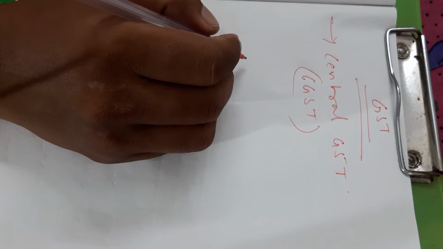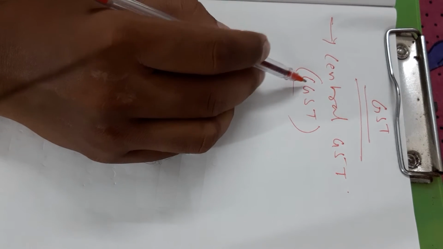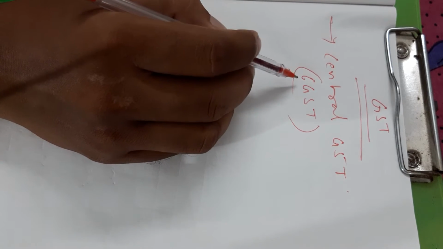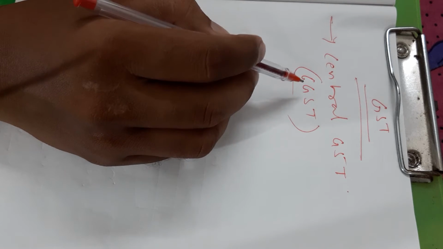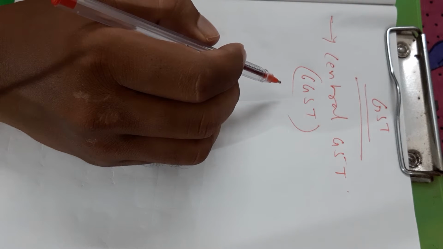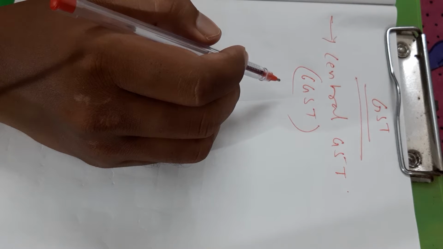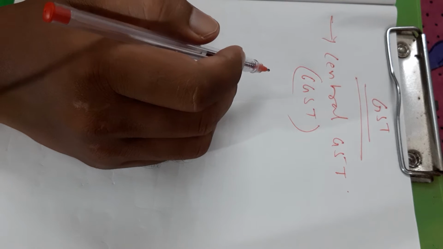CGST is levied on the intra-state supply, that is, supply within the state of goods or services. In case of intra-state supply, CGST and SGST or UTGST are levied at half of the prescribed rate of tax.